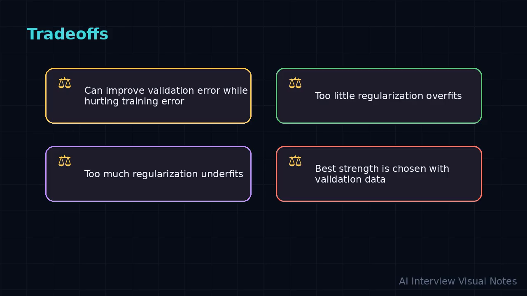This is the part that makes the answer sound senior. In machine learning, almost every technique buys one thing by spending another thing, speed versus accuracy, flexibility versus complexity, training performance versus generalization, or simplicity versus capacity. Say what the technique improves, then say what risk it introduces. Also mention when it might fail. A good answer includes the sentence, I would verify this with validation data, production metrics, or a targeted experiment. That shows engineering judgment instead of theory alone.